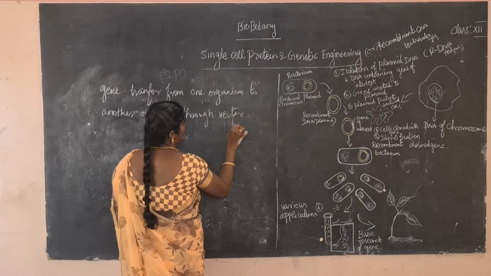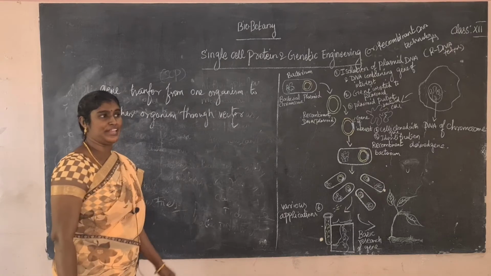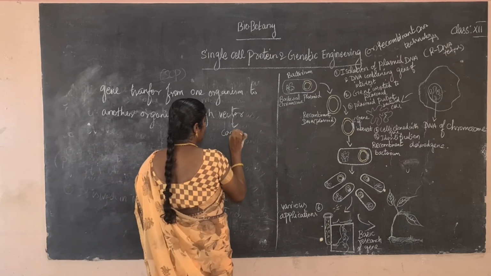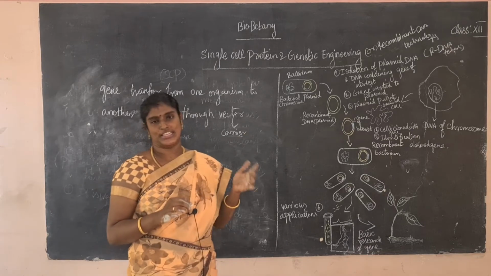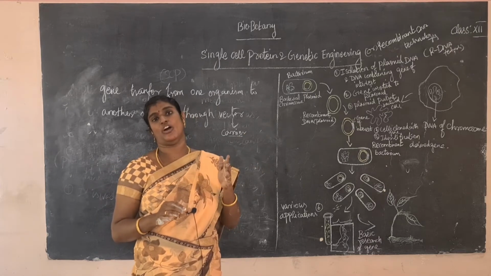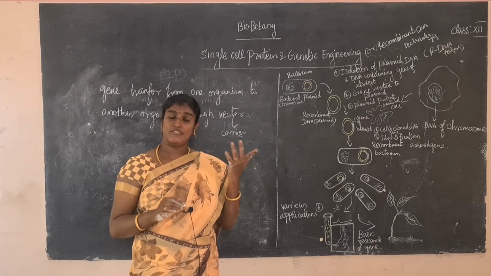Okay, so what is the meaning of the vector? Vector, it acts as a carrier, they say. Act as a carrier. What is a carrier? A carrier is something that carries from here and takes it along. That is called a carrier. For example, a mosquito acts as a carrier of which disease?